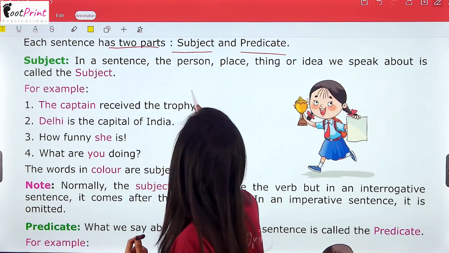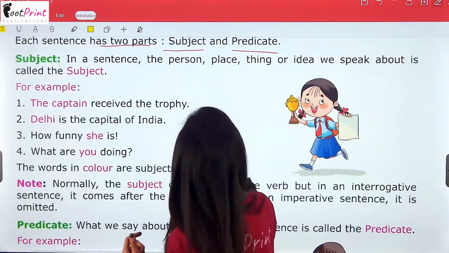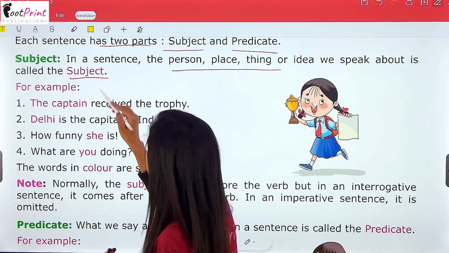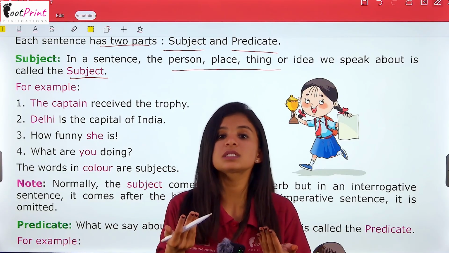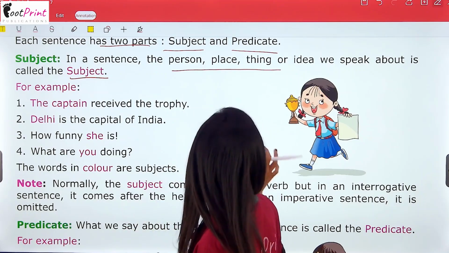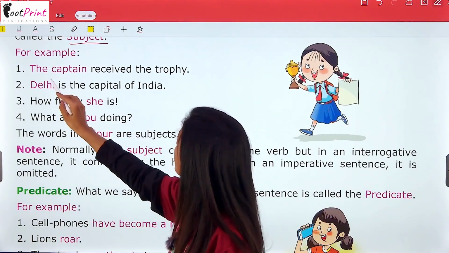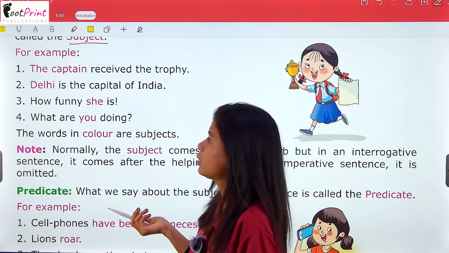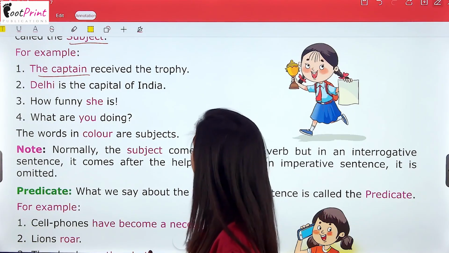In a sentence, the person, place, thing or idea that we speak about is called the subject. किसी person, किसी place या किसी thing जिसके बारे में हम बात कर रहे हैं, that is called a subject. Let's see some examples. The captain receives the trophy. So who has received the trophy here is the subject. The captain is the subject here.